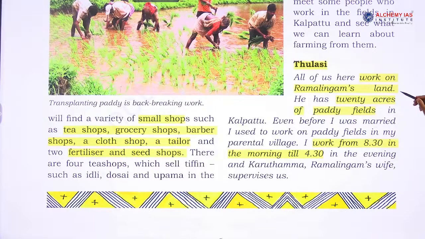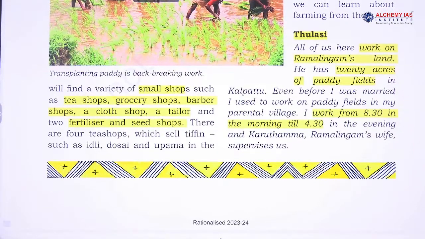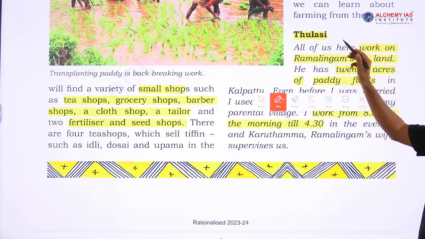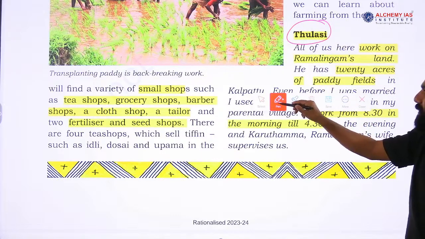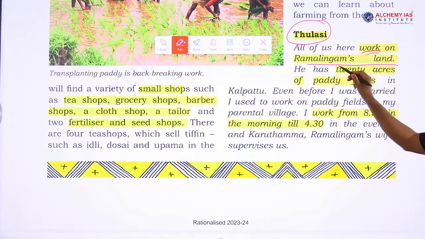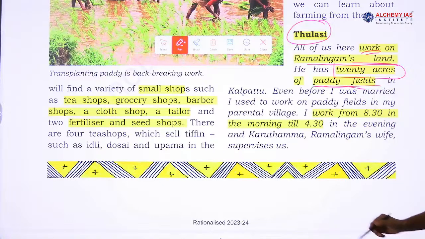All of us here work on Ramalingam's land. So, they are working on Ramalingam's land. He has 20 acres. This is a story which she tells, that is how Tulasi is explaining how she is earning and how she is sustaining her life through these livelihoods. He owns 20 acres of property on which there is cultivation of paddy. So, the paddy field is owned by Ramalingam, and she worked there in the Kalpat region.